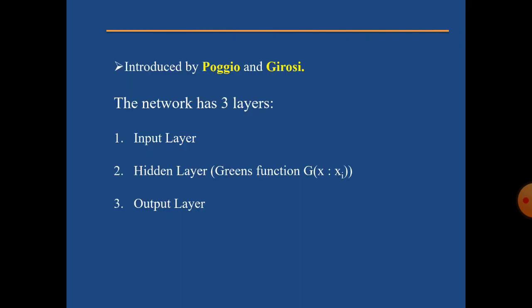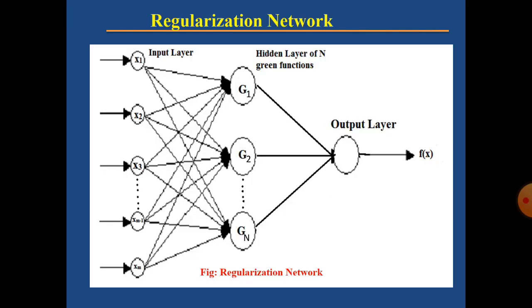So the regularization network has three layers. The first layer of the network consists of input nodes, represented as x1, x2, x3 and so on to xm.